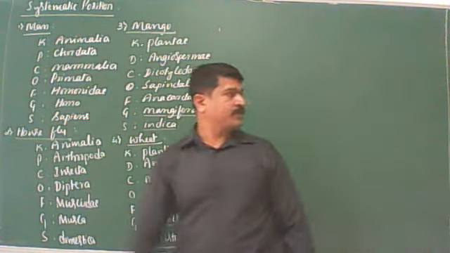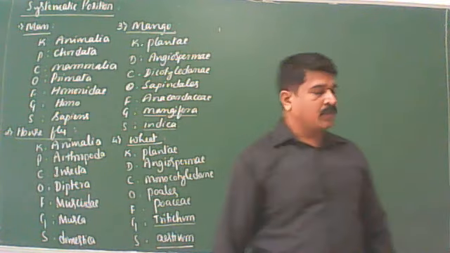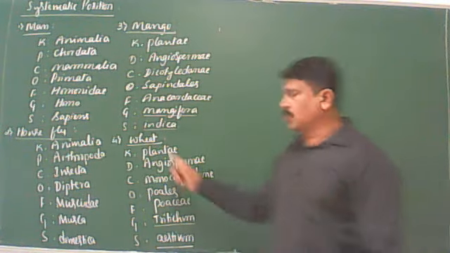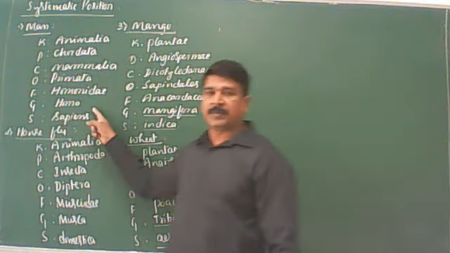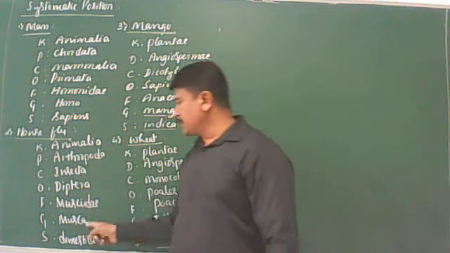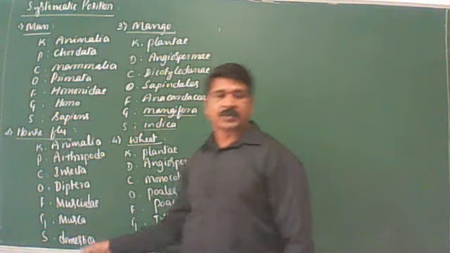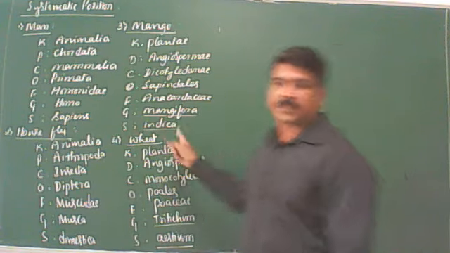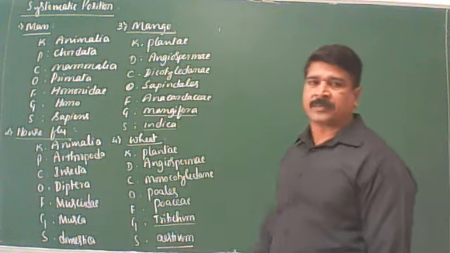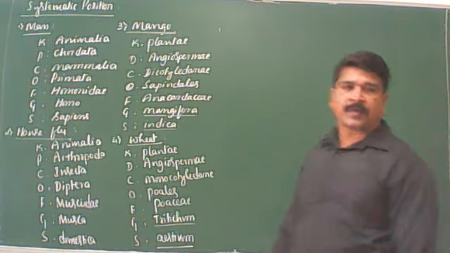Homo sapiens, the zoological name of human beings. Then Musca domestica, the zoological name of the housefly. So you should keep it in mind. These are the systematic positions of the four organisms. Clear?